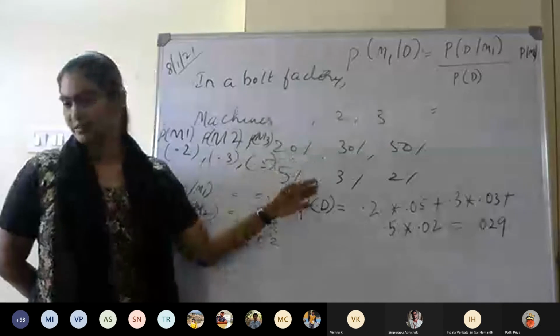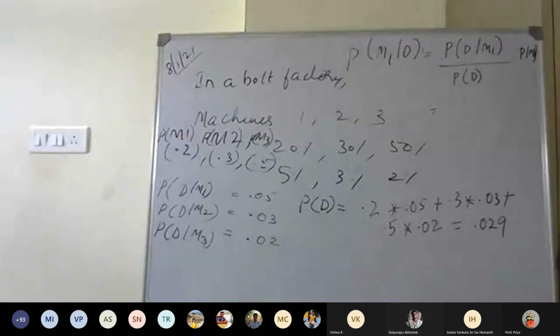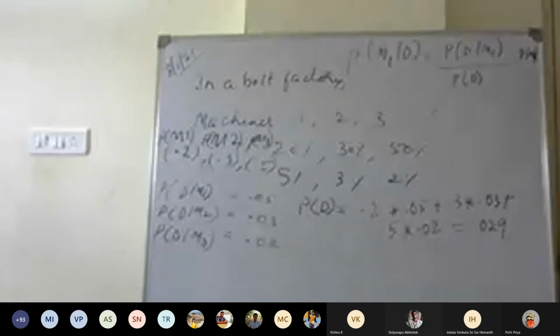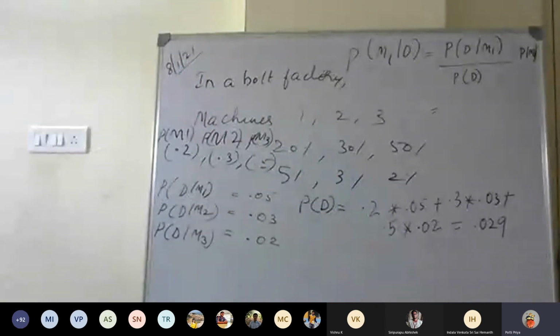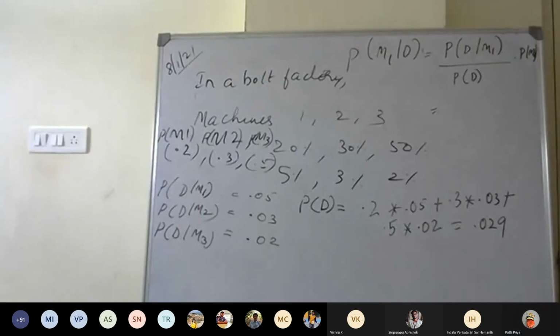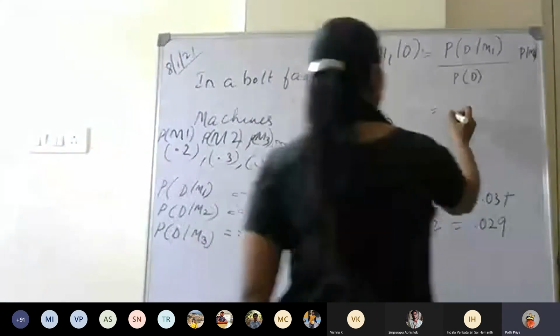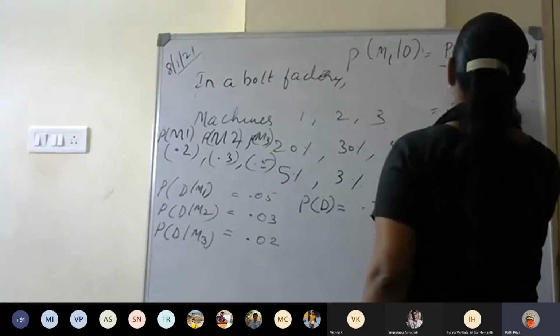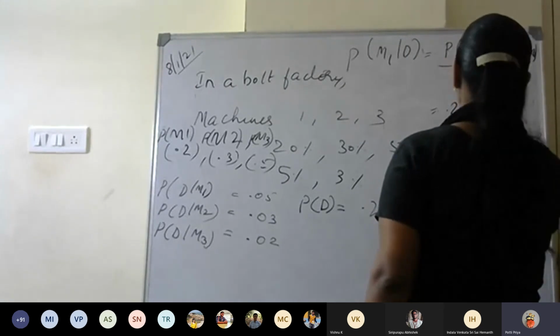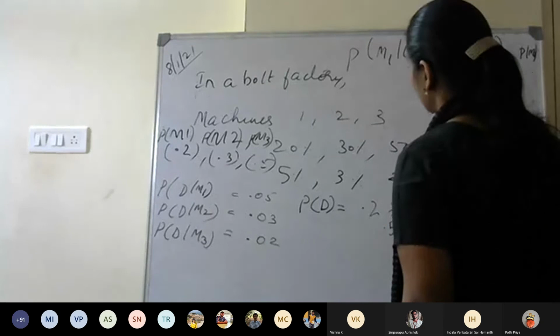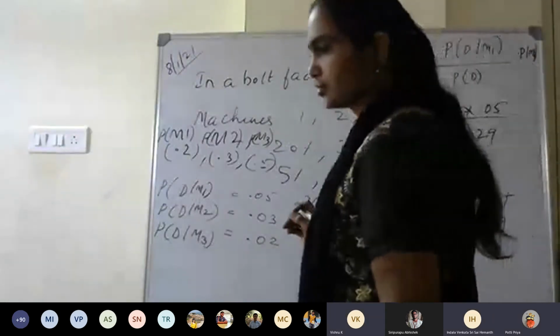So have you finished this? Yes, ma'am. Okay. So it will be 0.010 by 0.029, right? Yes, ma'am. 0.2 into 0.05 by 0.029. So what is the answer? 0.3448.